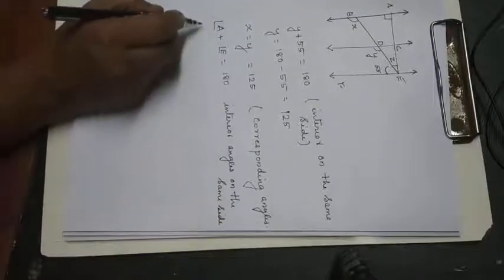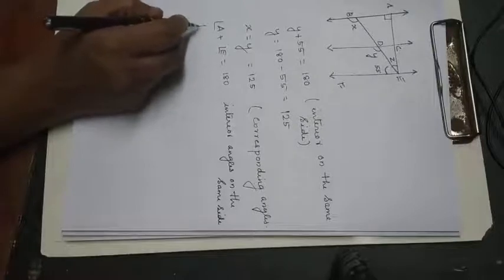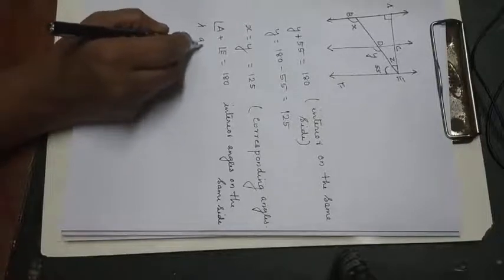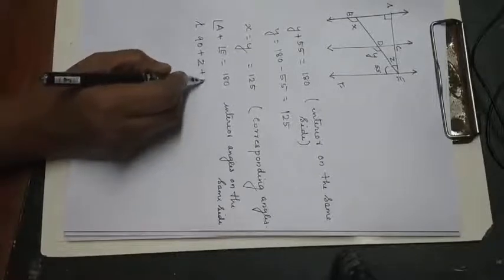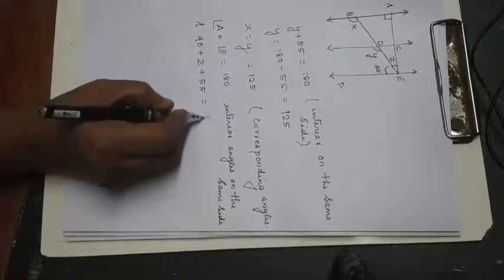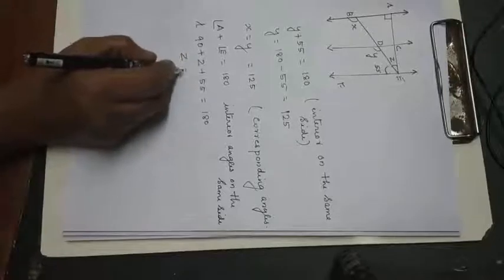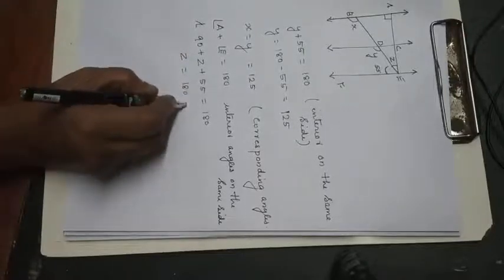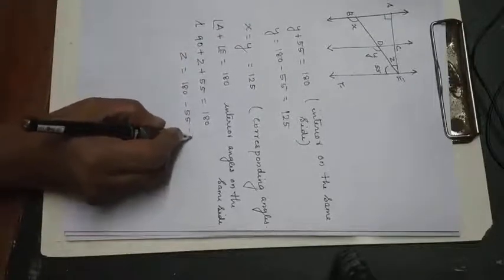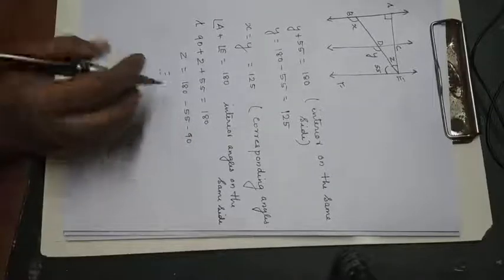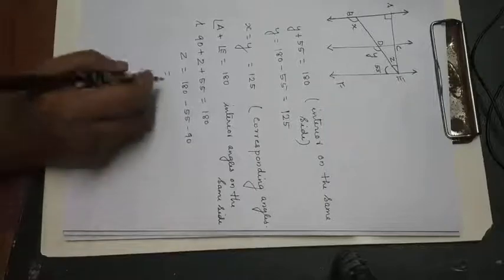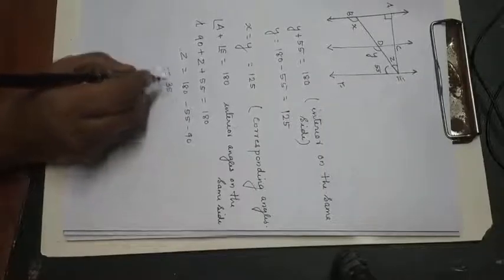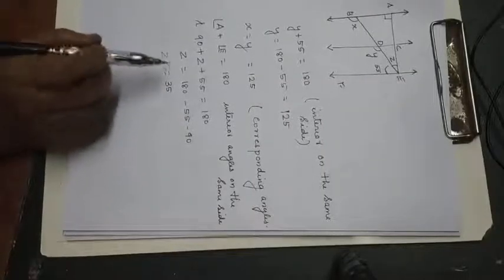So angle A is 90 degrees. 90 plus E, which is Z plus 55, is equal to 180, so Z will be equal to 180 minus 55 minus 90. So it will be 180 minus 145, that is equal to 35 degrees. So Z is equal to 35.